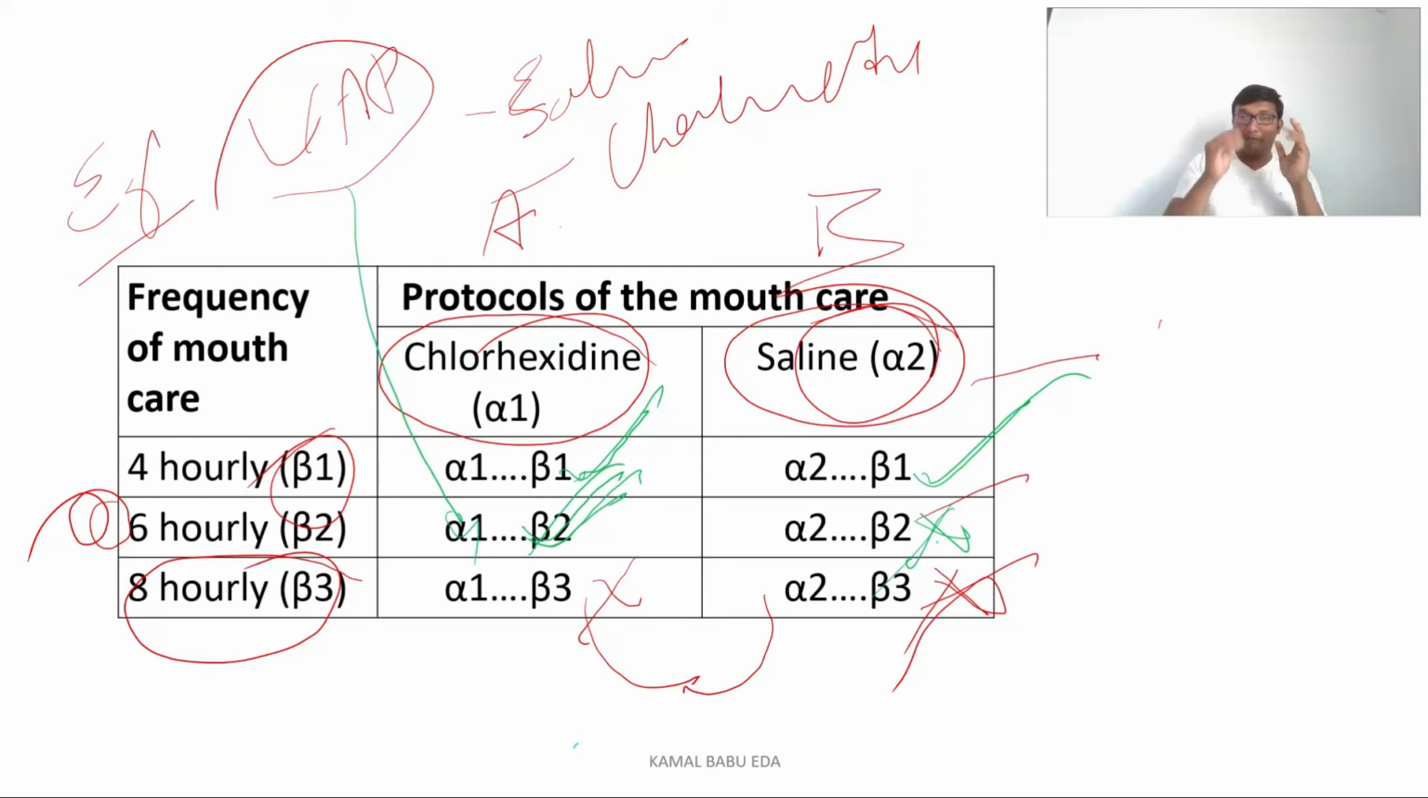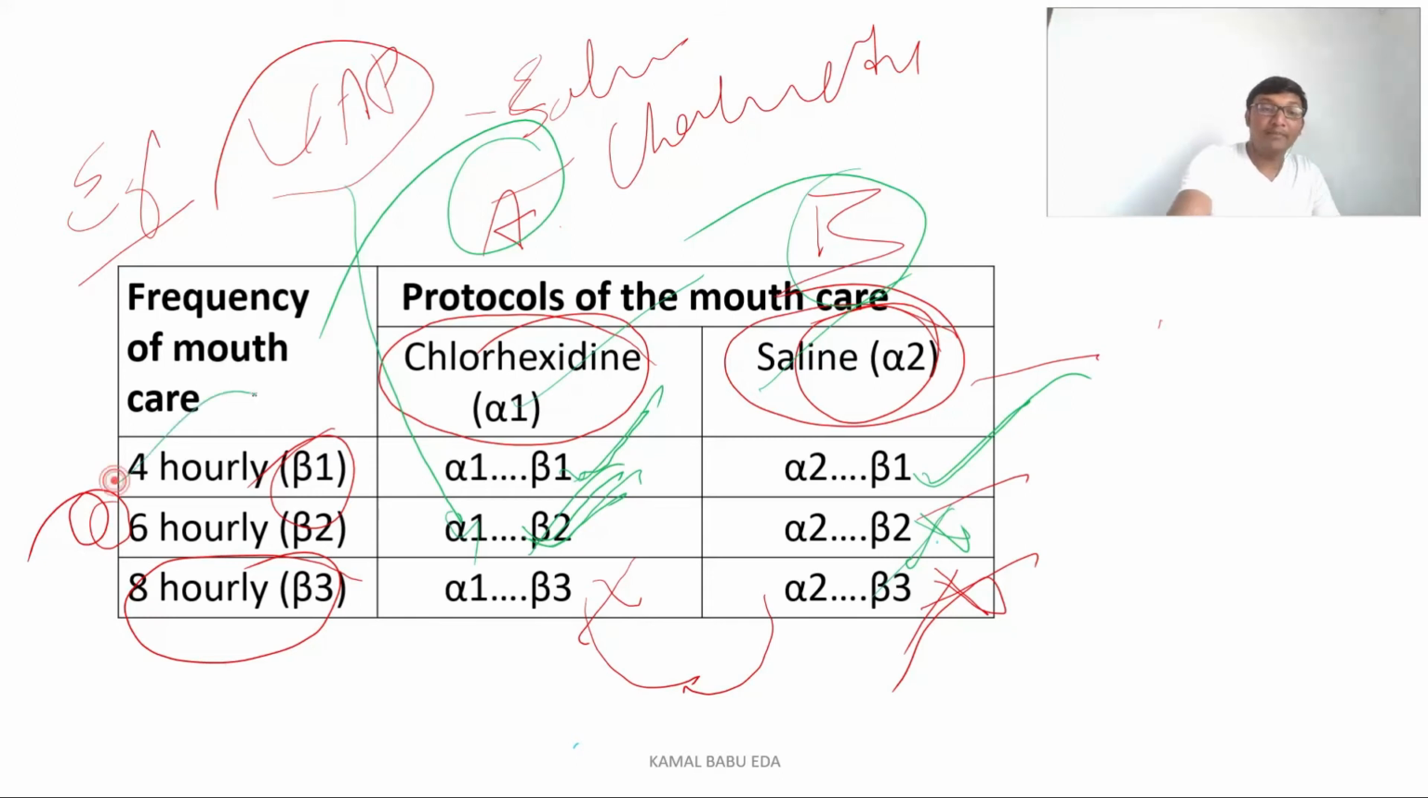That is the factorial group design. What we are checking is more than one independent variable. Here the two independent variables are chlorhexidine and saline mouthwash, and we want to see the effect. We are manipulating them: giving it 4th hourly, 6th hourly, 8th hourly. For that we have taken two types of groups, the chlorhexidine group and the saline mouthwash group. In the saline mouthwash group, again we have the patients who receive it 4th hourly, 6th hourly, and 8th hourly.